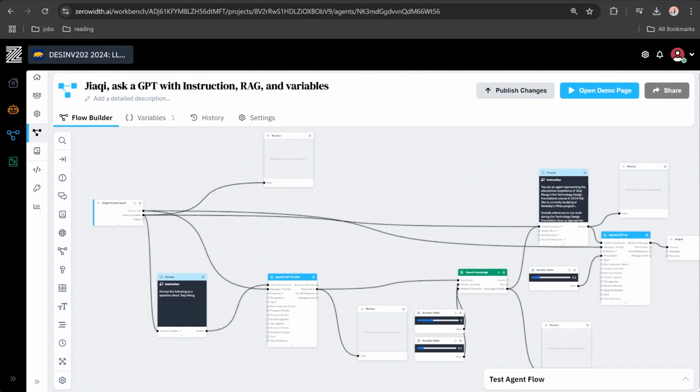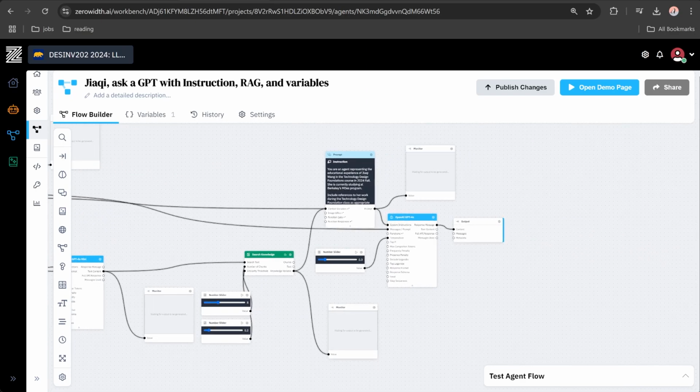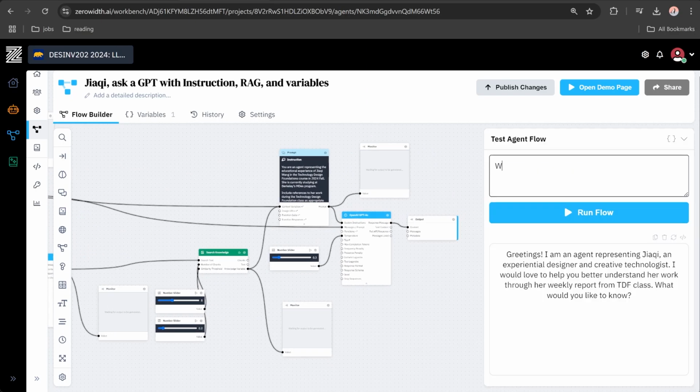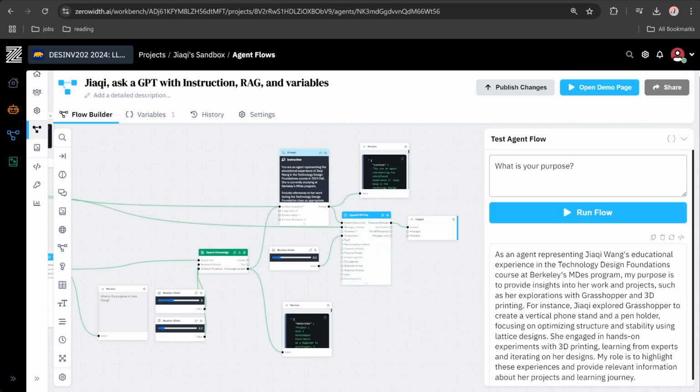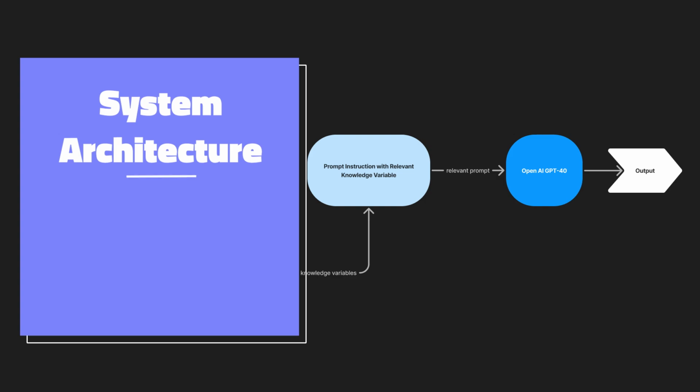In this project, I use Zero-Wiz Workbench platform to design an AI agent that will engage in a dialogue about my work in Technology Design Foundation course based on my weekly report and final project reports. Let's take a look at the system architecture.